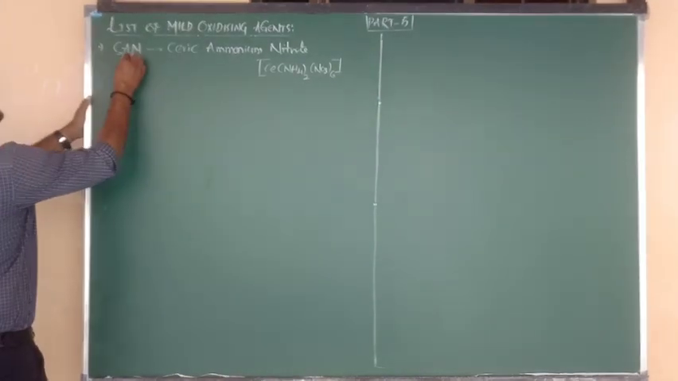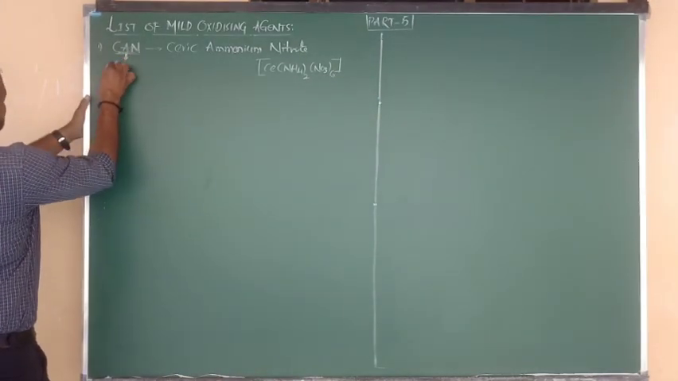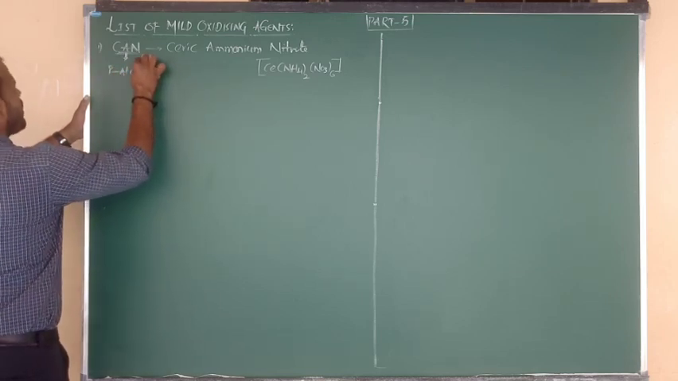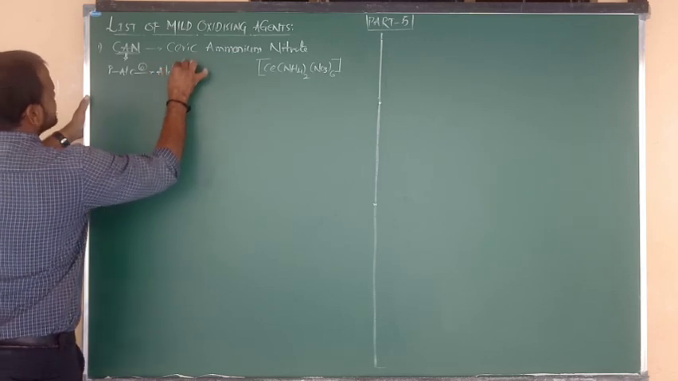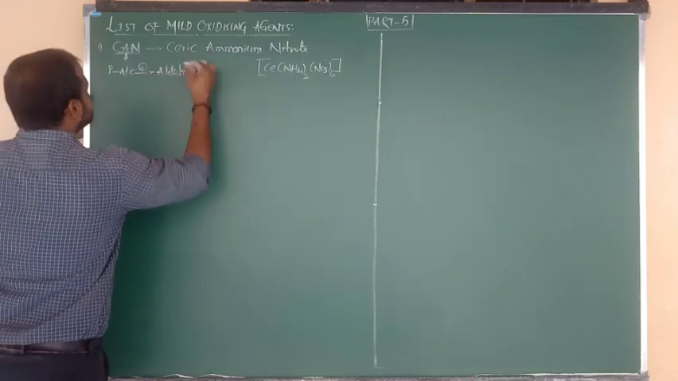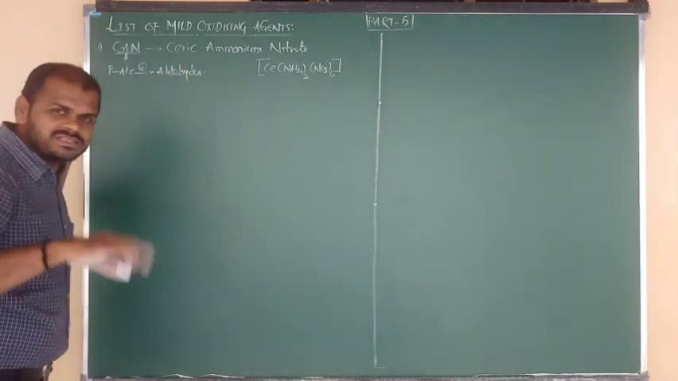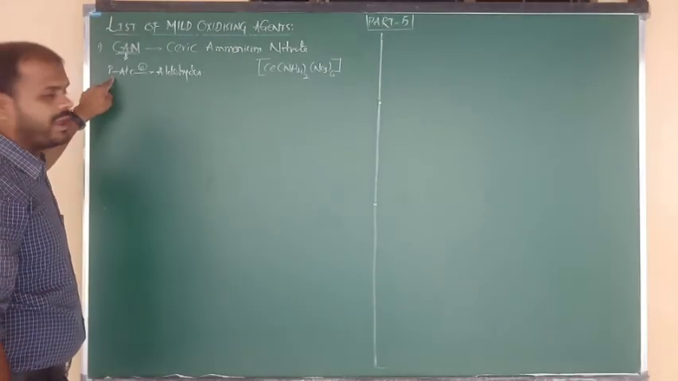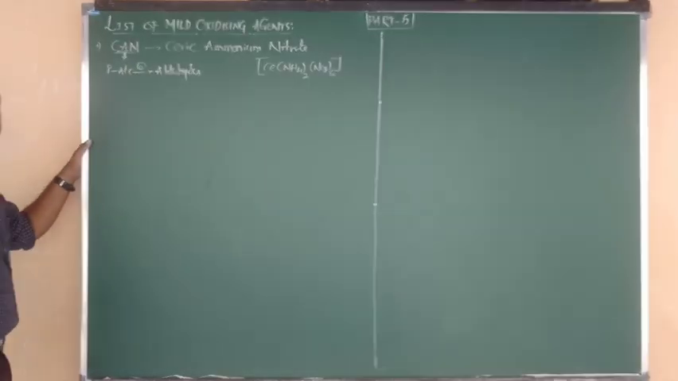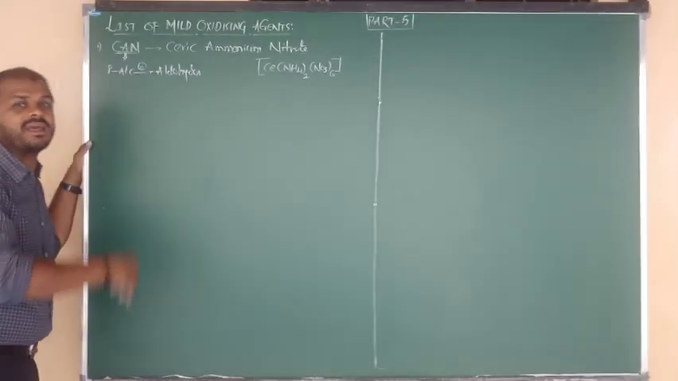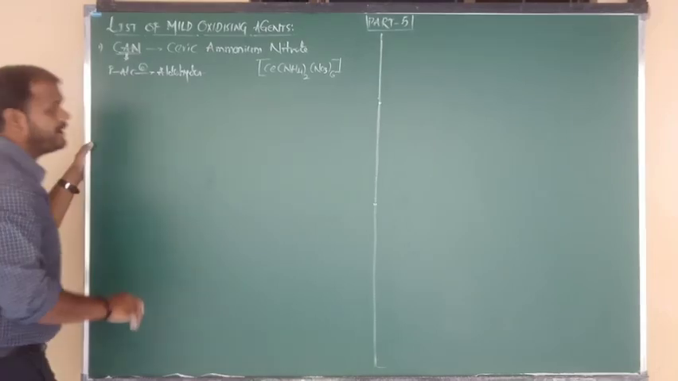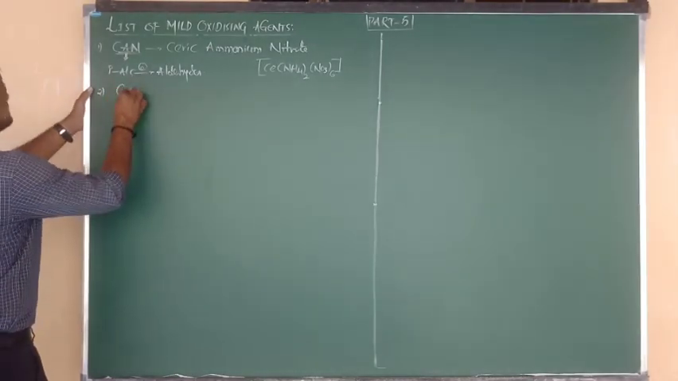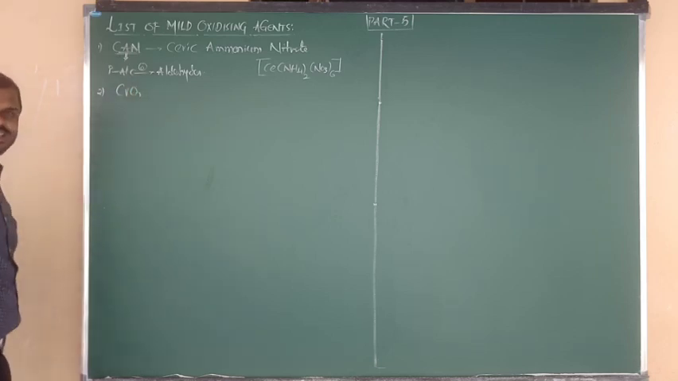What is the use of CAN? It can oxidize only primary alcohols. Primary alcohols upon oxidation change into aldehydes. It is not fit for oxidation of secondary alcohols. So CAN can oxidize only primary alcohols to aldehydes; for example, ethyl alcohol changes to acetaldehyde, and benzyl alcohol changes into benzaldehyde.